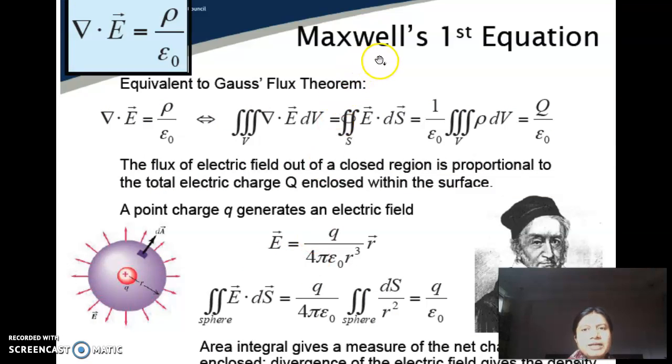So the first Maxwell's equation is nothing but Gauss law in electrostatics written in a unique way, and that unique way is del dot E equals rho by epsilon naught. This particular equation is known as the first Maxwell's equation, and Maxwell derived this from the Gauss law by converting it from the integral form to the differential form.